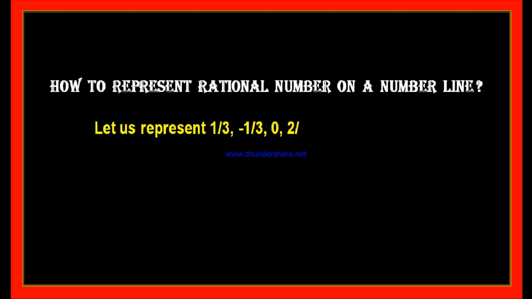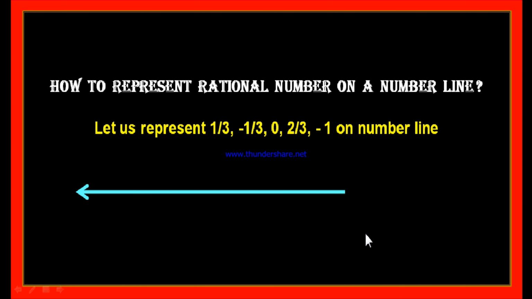Let us represent 1/3, -1/3, 0, 2/3 and -1 on the number line. Again, to represent all these numbers, let us draw a straight line first of all. After drawing the straight line, let us take 3 points with equal intervals, and let us name the middle point 0. Let us assign 1 to the right hand side point of 0. This is +1. And let us assign -1 to the left hand side point of 0. This is -1.